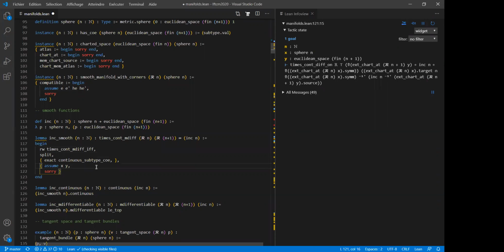And then, of course, saying that the map is smooth between manifolds, it's just you take a chart in the source space, a chart in the target space, and you want to see that when you compose everything, you get a smooth map. And that's exactly what is here. You will take your inclusion map, you will compose it on one side with the chart at X, on the other side with the chart at Y, and you want the composition to be smooth. In the usual sense here, you can see that it's times cont diff and not times cont m diff. It's the usual sense, except that, of course, it can only be smooth on the domain because it's not defined everywhere. And the domain is this stuff here that you can see.